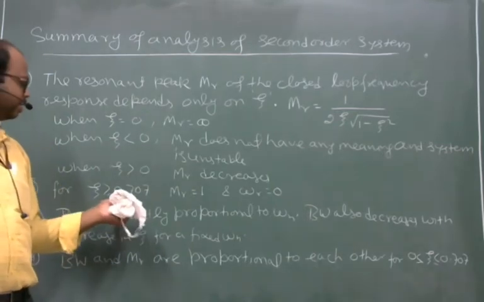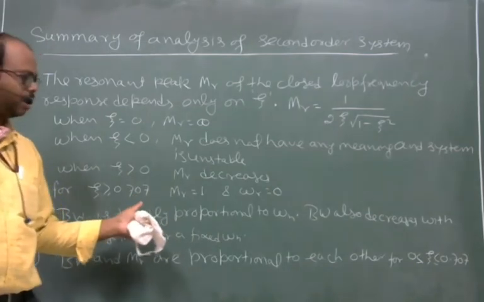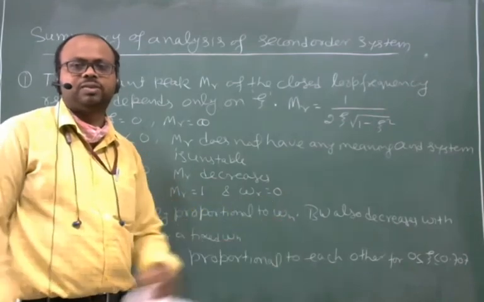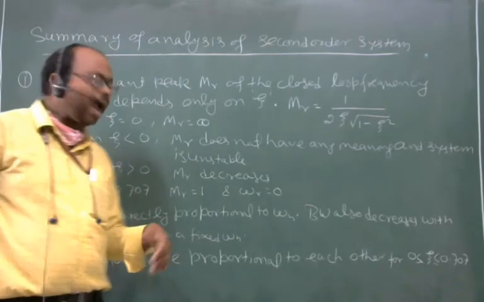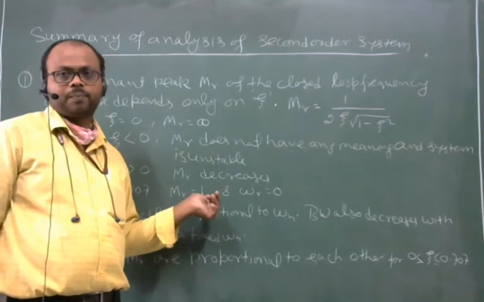And as zeta reaches 0.707, omega R, the resonant frequency, reaches 0 and MR is always equal to 1.